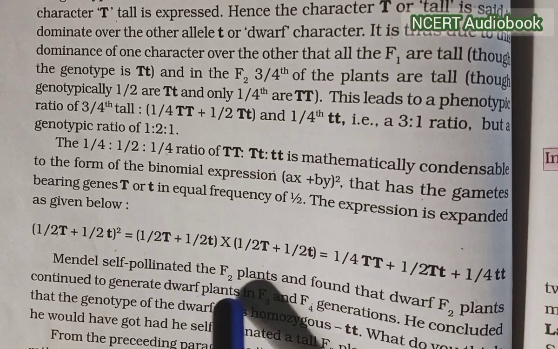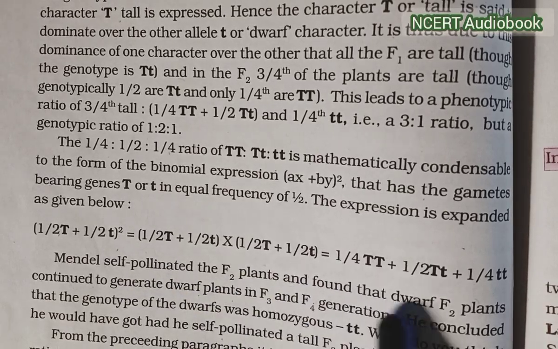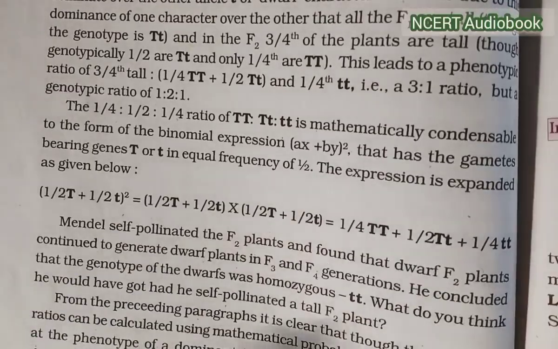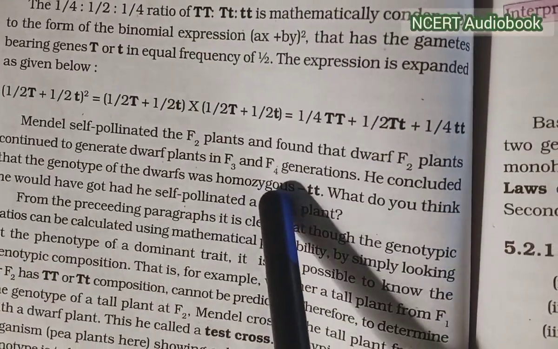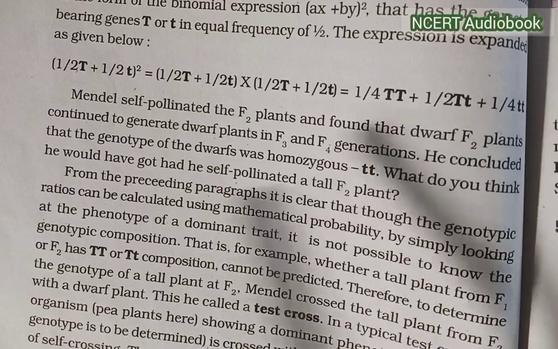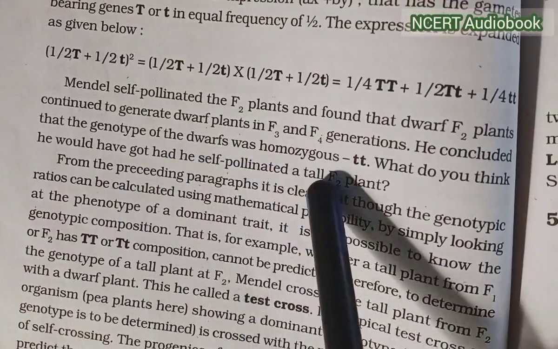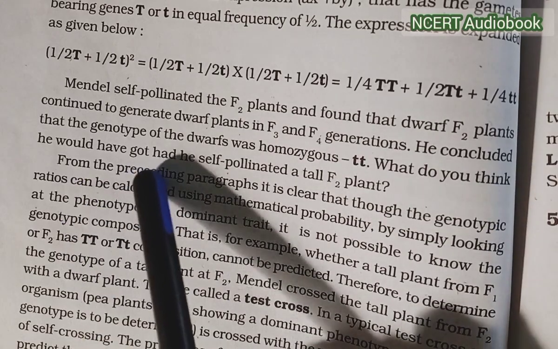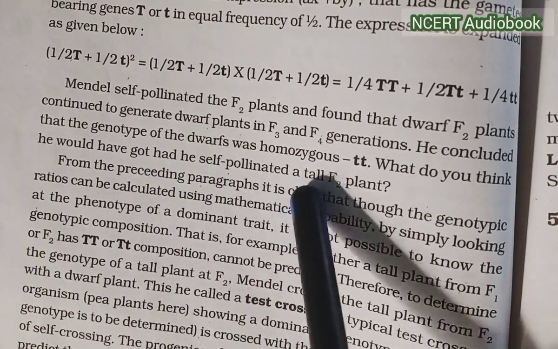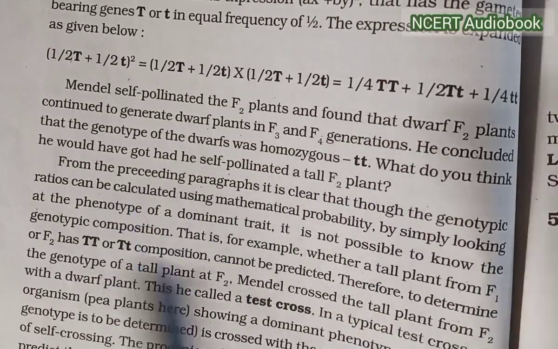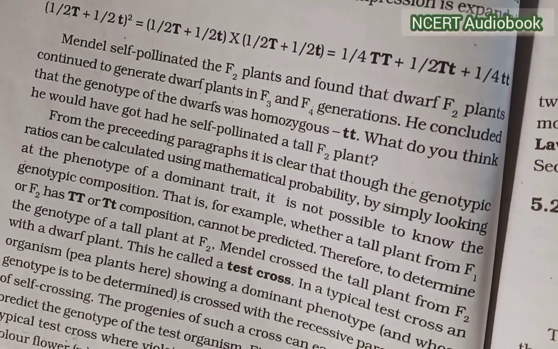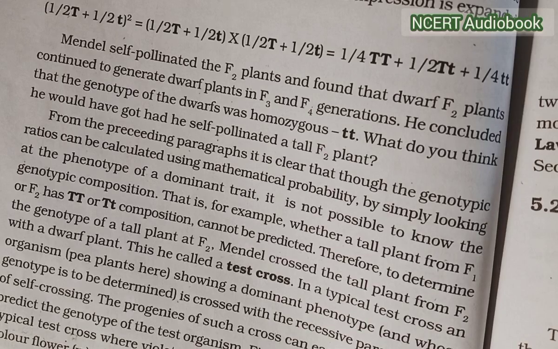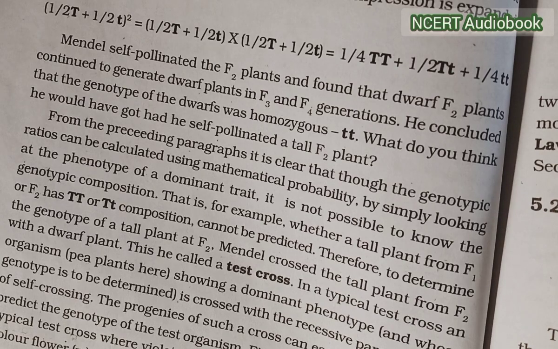Mendel self-pollinated the F1 plants and found that the dwarf F2 plants continued to generate dwarf plants in the F3 and F4 generations. He concluded that the genotype of the dwarf was homozygous tt. What do you think he would have got had he self-pollinated a tall F2 plant? From the preceding paragraphs, it is clear that though the genotype ratio can be calculated using mathematical probability, simply looking at the phenotype of the dominant trait.